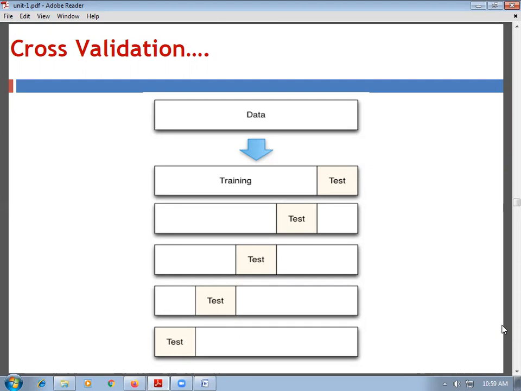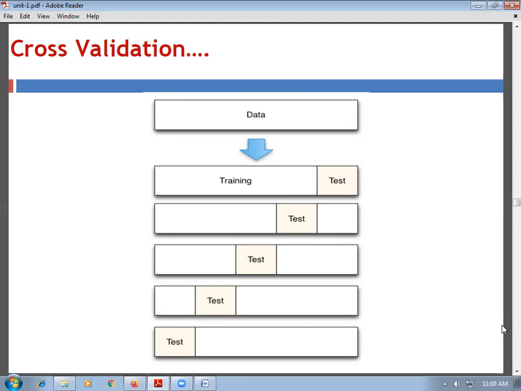So for each iteration, a different part of the data will be the test data, and the union of the other parts of the data will be the training data.